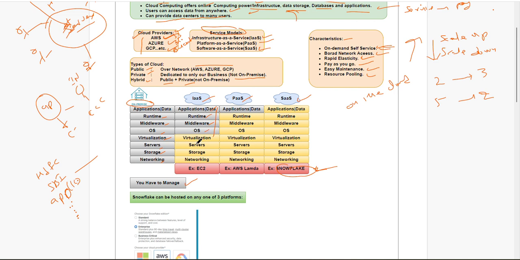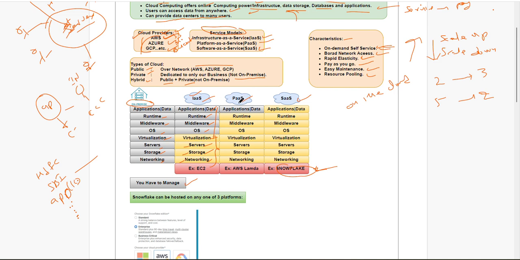Virtualization, server, storage, network can be provided by the cloud providers, AWS or Azure or GCP. These people will provide only infrastructure: servers they will maintain, storage, and network related infrastructure.